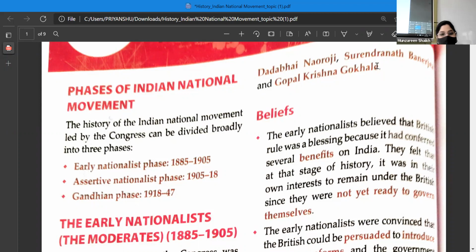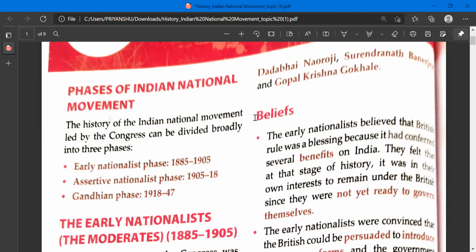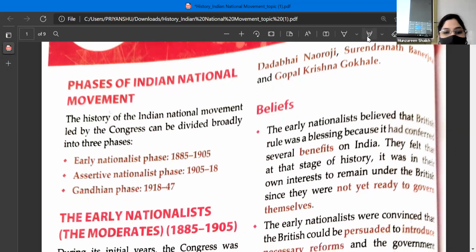So now, from this particular chapter, we will see the Indian national movements. This chapter has been divided into three different categories: Indian national movement phase 1, phase 2, and phase 3. All right. So let's study in detail about the Indian national movement. Now, the history of the Indian national movement was led by Congress. And Congress was broadly divided into three phases, okay? And this particular national movement was broadly divided into three phases.